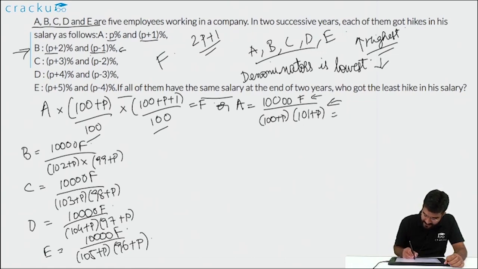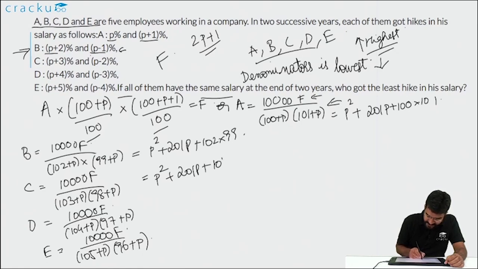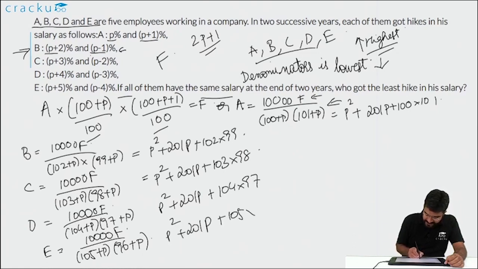So we'll just calculate the denominator. The denominator again of each one of them is quite similar. So this will be P square plus 201 P plus 100 into 101. Similarly for B, the denominator will be P square plus 201 P plus 102 into 99. And for C, it will be P square plus 201 P plus 103 into 98. And for D, it will be P square plus 201 P plus 104 into 97. And lastly, it will be P square plus 201 P plus 105 into 96.